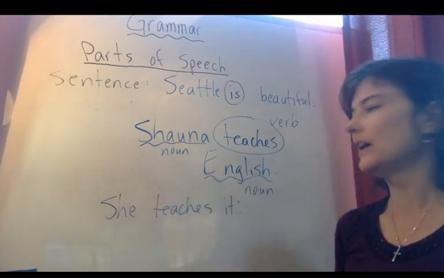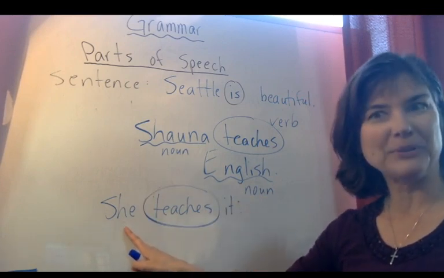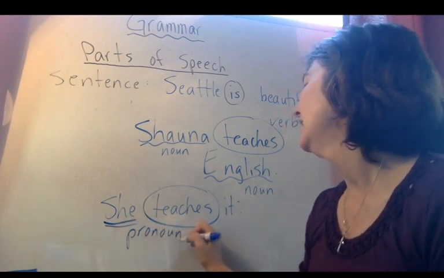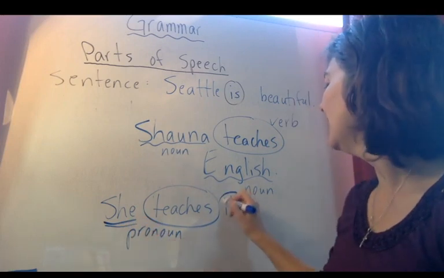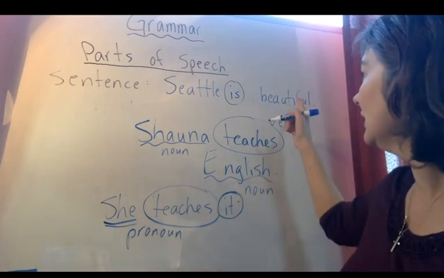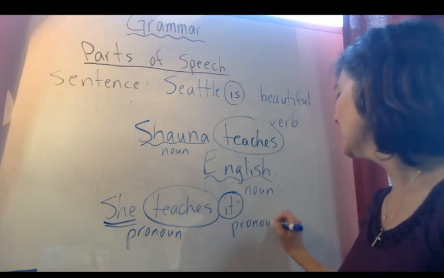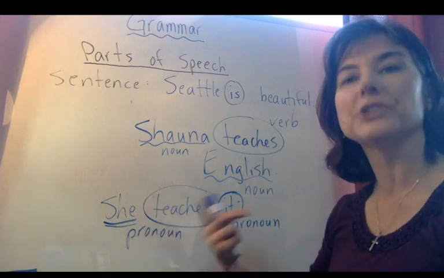Another sentence. Now, the verb, of course, teaches, what's this? Did you say pronoun? You are correct. Instead of saying Shauna, we can say she. So that's the pronoun. Another pronoun. Instead of saying English, we can say it. That is another kind of pronoun. This is a subject pronoun. This is an object pronoun. We'll talk about that more later.